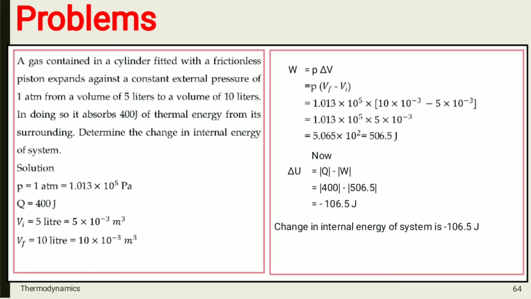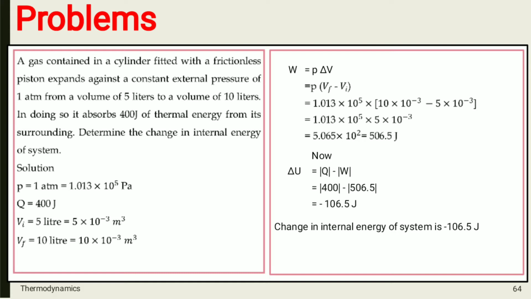From the first law of thermodynamics, you know the formula for change in internal energy, which is delta U equals Q minus W. Q is the amount of heat absorbed or released by the system and W is the work done by or on the system. In your problem, work done is not given directly. So, firstly, we will calculate work done and after that we will calculate the change in internal energy of the system. So, what is given in your problem?